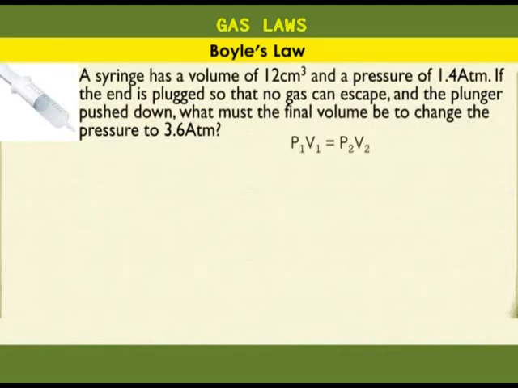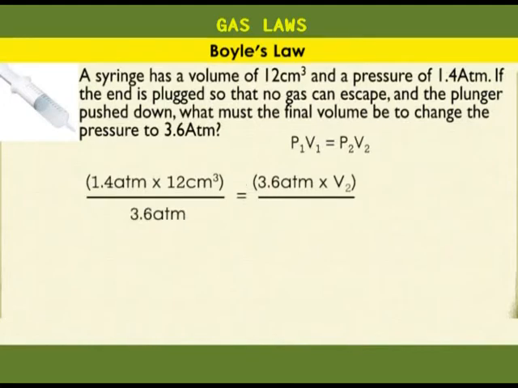P1V1 is equal to P2V2. 1.4 atmospheres times 12 cubic centimeters is equal to 3.6 atmospheres times V2. To get V2, we divide both sides by 3.6 atmospheres. The 3.6 atmospheres cancel out, and atmospheres cancel out here. We remain with 1.4 times 12 cubic centimeters over 3.6 is equal to V2.